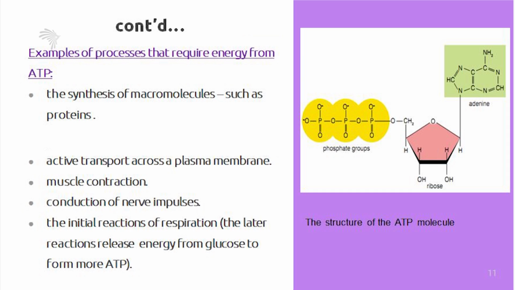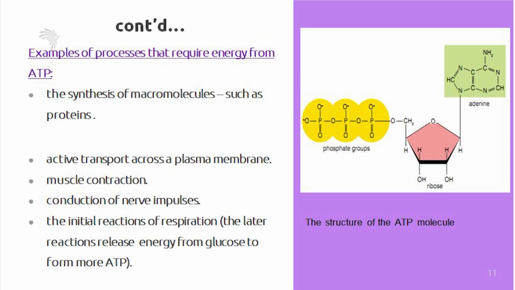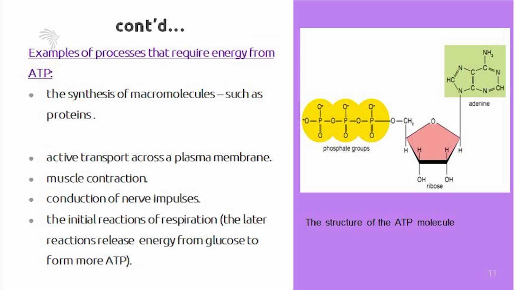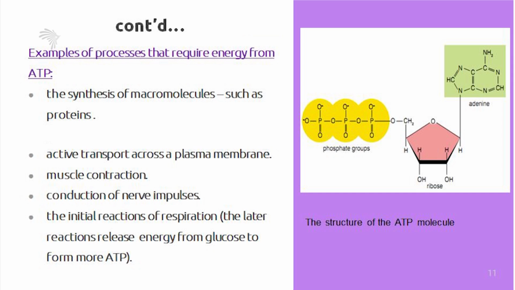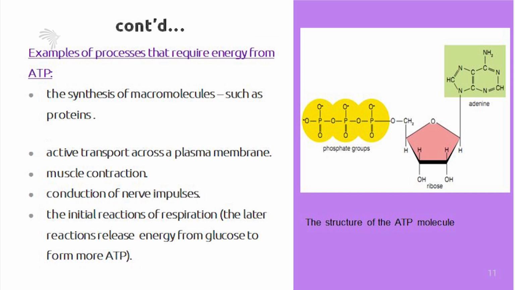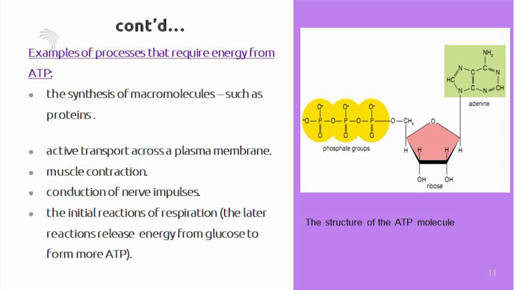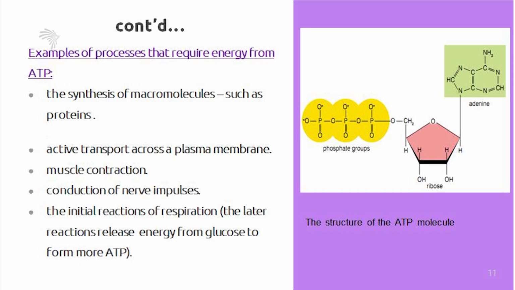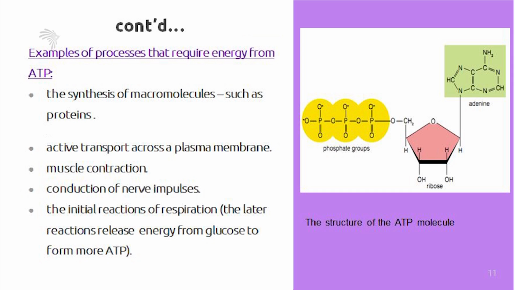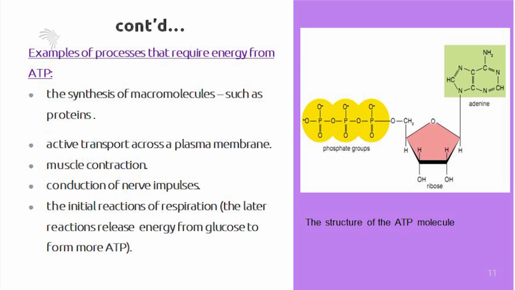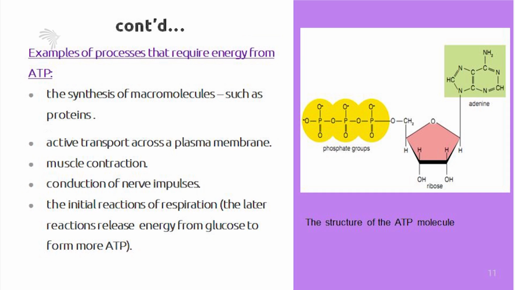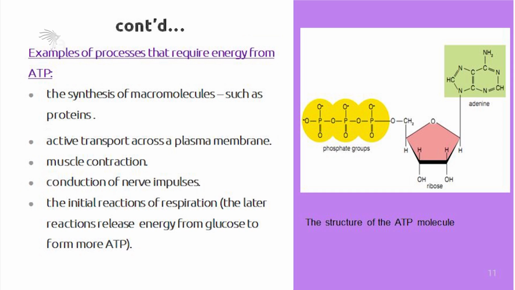Conduction of nerve impulses. Neurotransmission is an electrochemical conduction process. This requires energy, which is supplied by the ATP molecule, produced from the food molecule or from the sunlight energy. And the initial reaction of respiration, the glycolysis process, also requires an ATP molecule at its initial stage. So here you can see the structure of the ATP molecule.